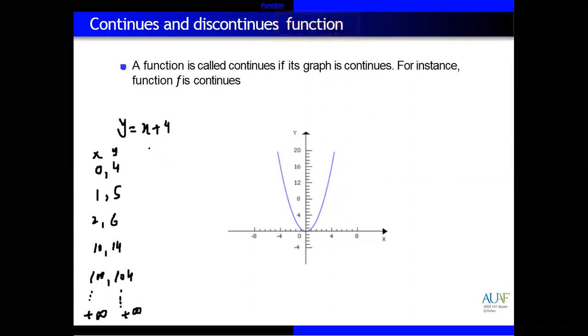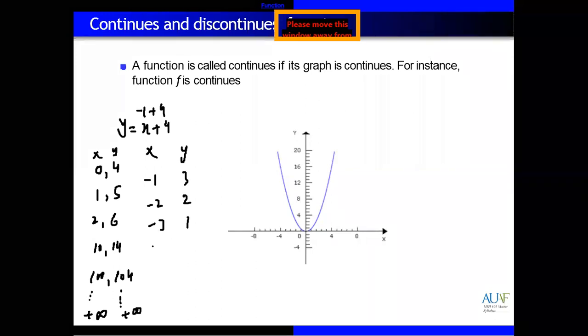Same, you can give negative values for x and find y. Let's suppose you start from minus 1. When x is minus 1, what is the value of y? Minus 1 plus 4 equals 3. Then if you give minus 2, this will be 2. When you give minus 3, this will be 1. Same, minus 4, then 0. Then minus 5, this will be minus 1. Same, if you are giving negative values, y will give you some value. So there are no breaks. It means this graph will move till infinity. There are no breaks.